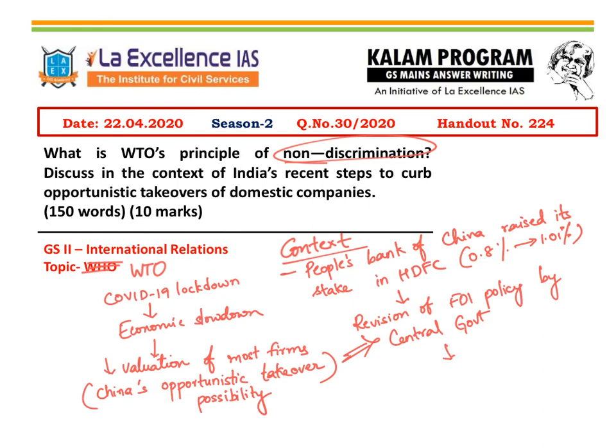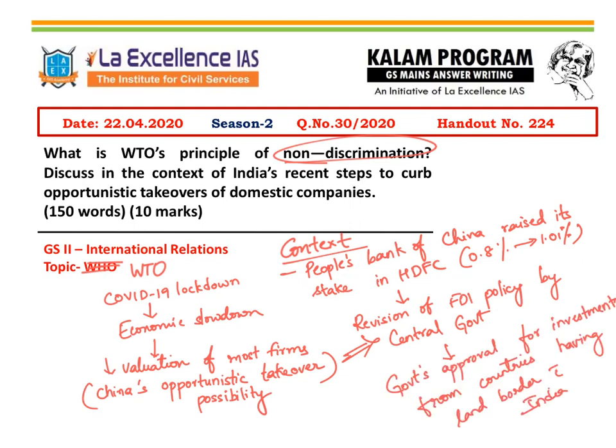The wordings were different. It said all the investments from countries which have a land boundary with India will now require a clearance from the center. They will not be allowed under the automatic route. Also, a transfer of ownership of FDI will also require government approval. These were the two changes brought about by the central government in the FDI policy, so as to prevent the opportunistic takeovers of the devalued domestic companies by China. So it is in this context that the question has been asked.